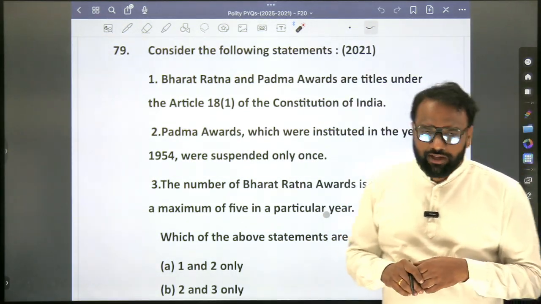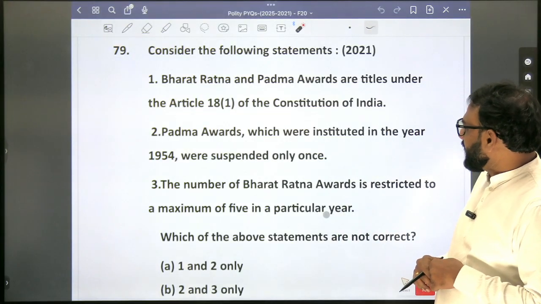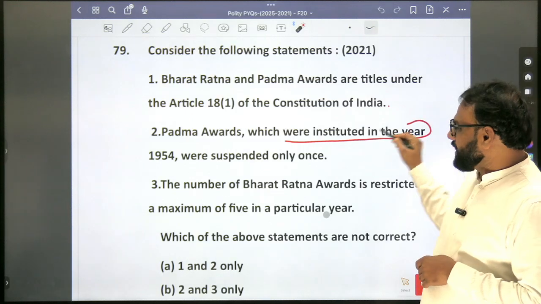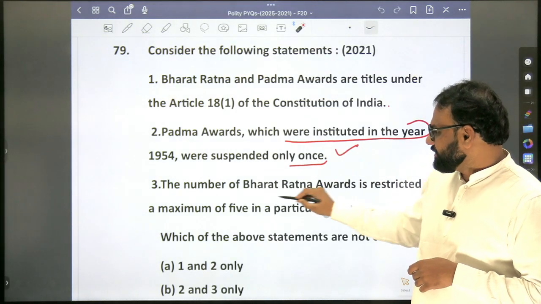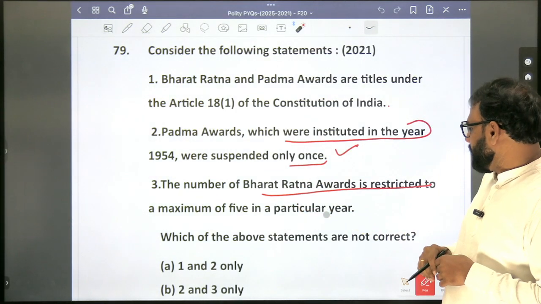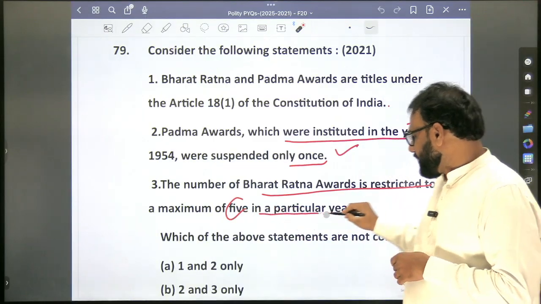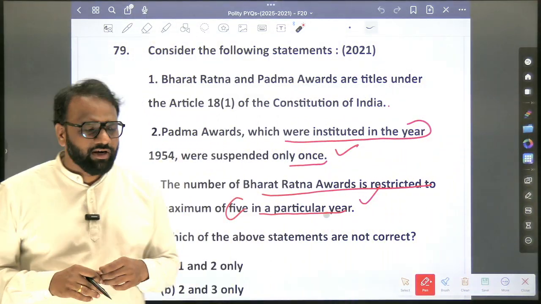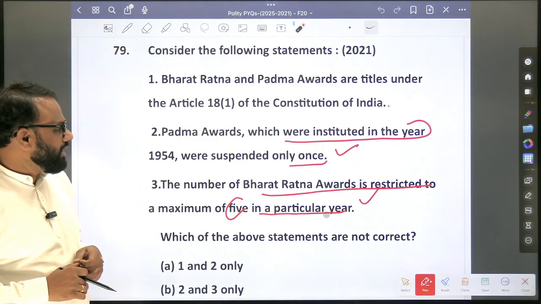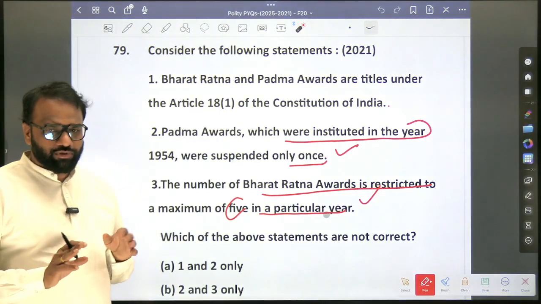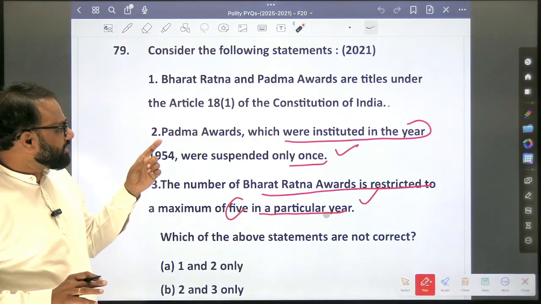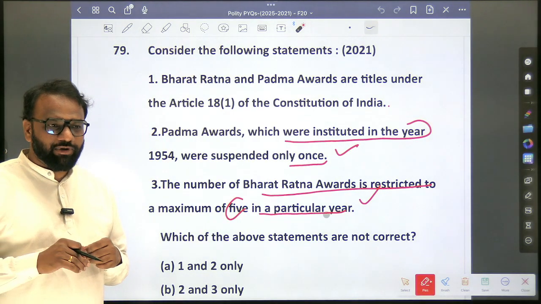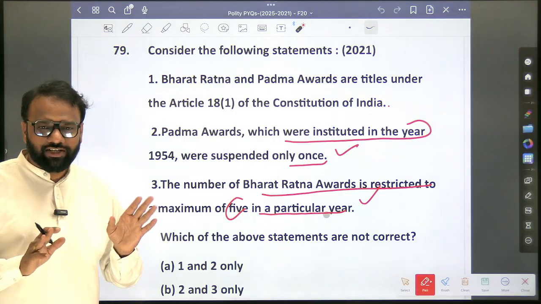Bharat Ratna and Padma Awards are titles under Article 18 of the Constitution of India. Padma Awards, which were instituted in the year 1954, were suspended only once. The number of Bharat Ratna awards is restricted to a maximum of 5 in a particular year. These things have undergone some changes in the recent past. As per the static content of the book, we can conclude: Bharat Ratna and Padma Awards are titles under Article 18. They are not considered as titles because there is the abolition of titles.